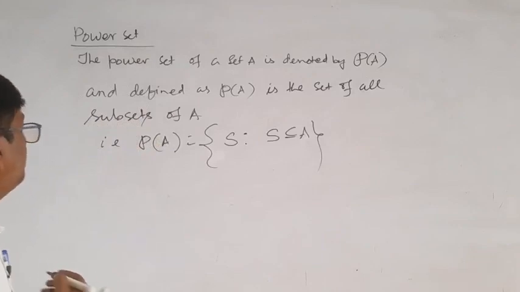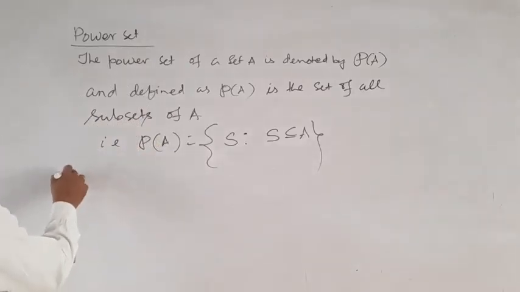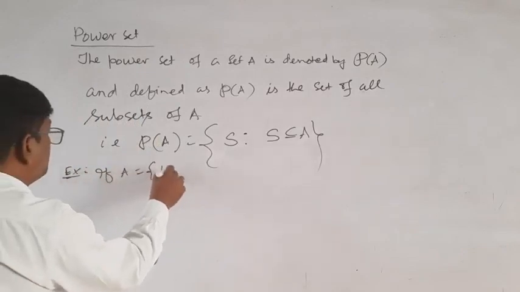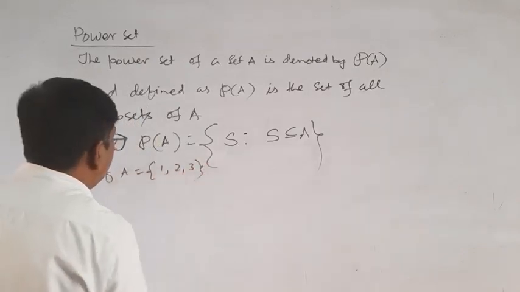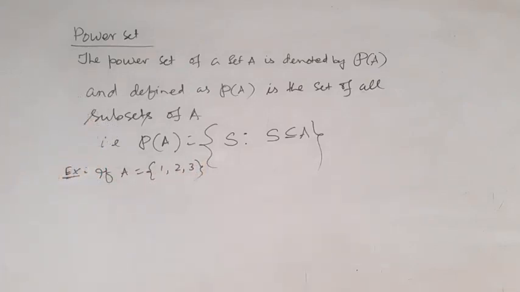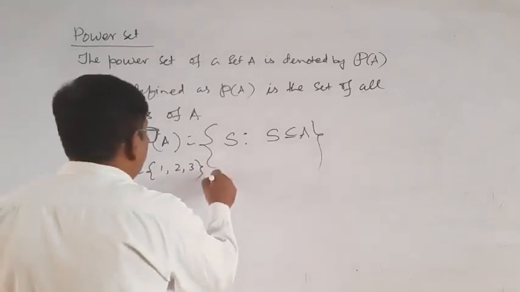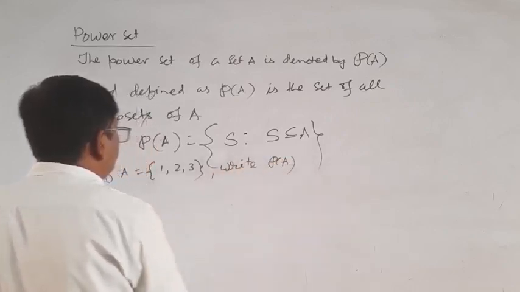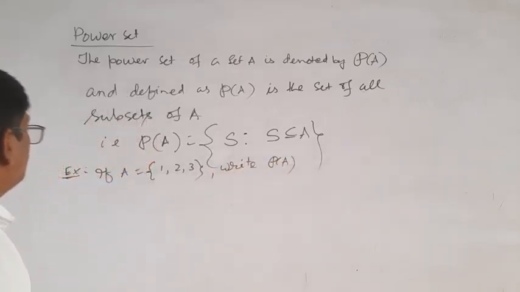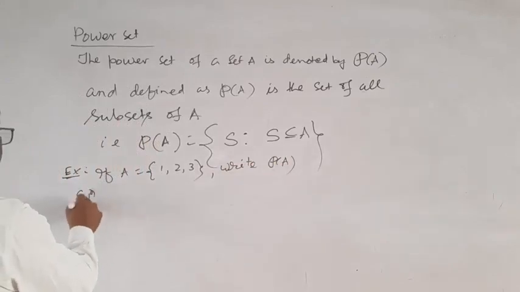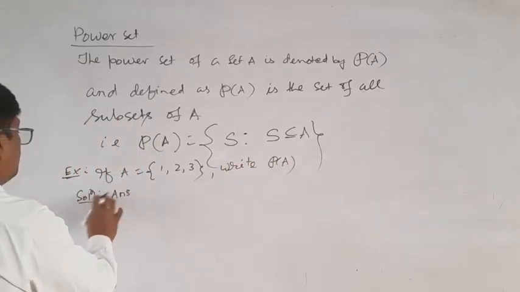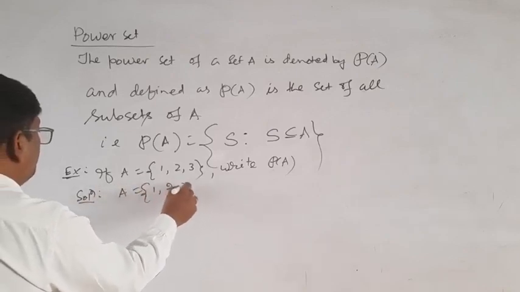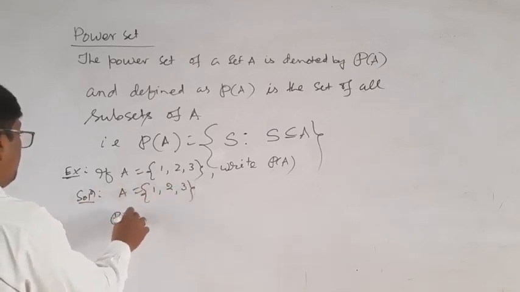Now one example. Suppose A is equal to {1, 2, 3}. Write the power set of A. Solution: A is equal to {1, 2, 3}. Now P(A) means what?